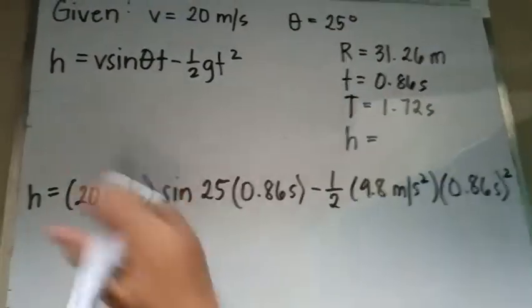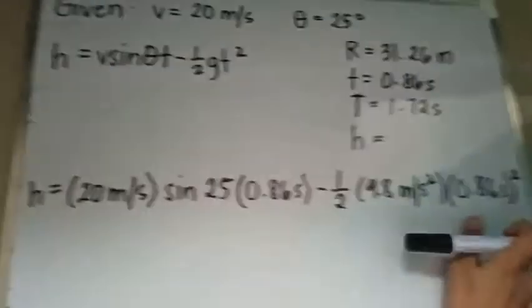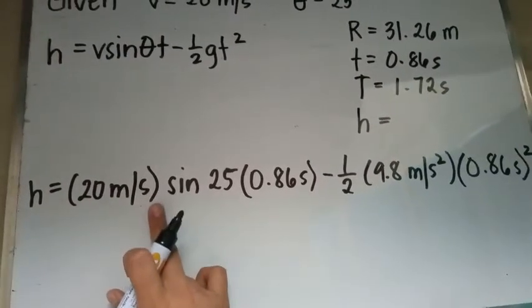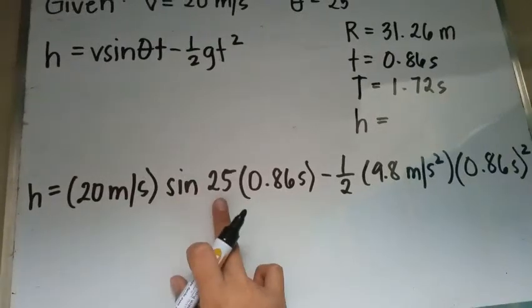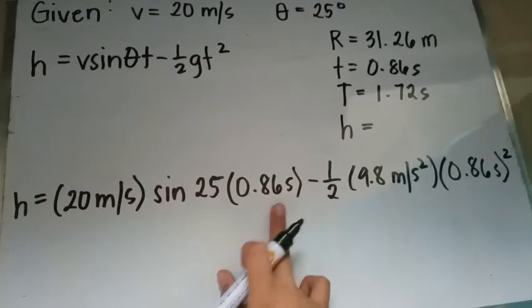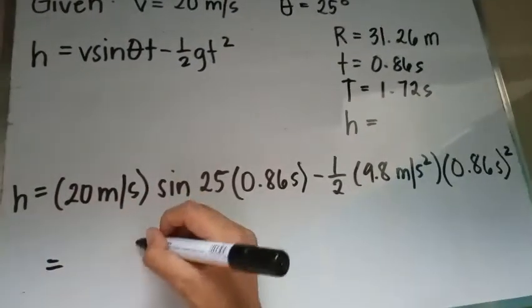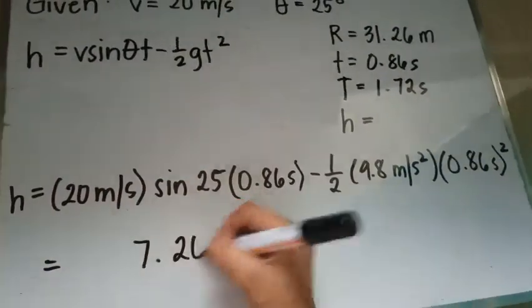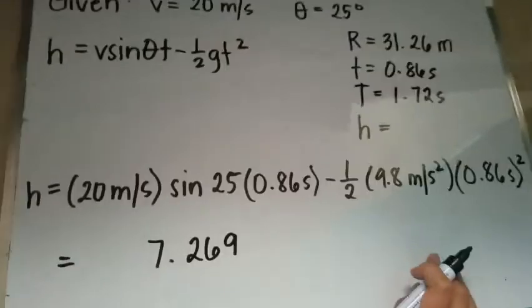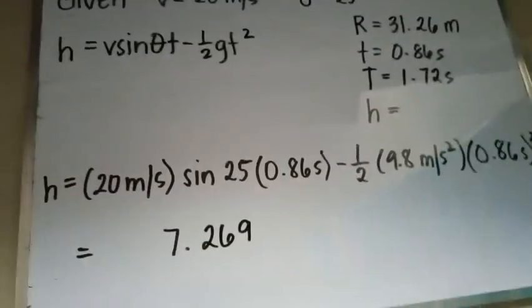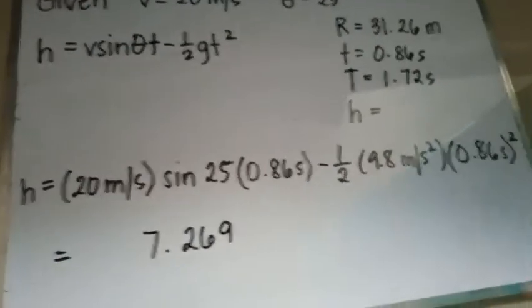Para sure akong kasya siya dyan sa whiteboard. Okay, so height is equal to 20 meter per second multiplied by sine 25 multiplied by 0.86 seconds. Ang nakuha ditong sagot is 7.269. Ginawa ko lang siya na 3 decimal places.